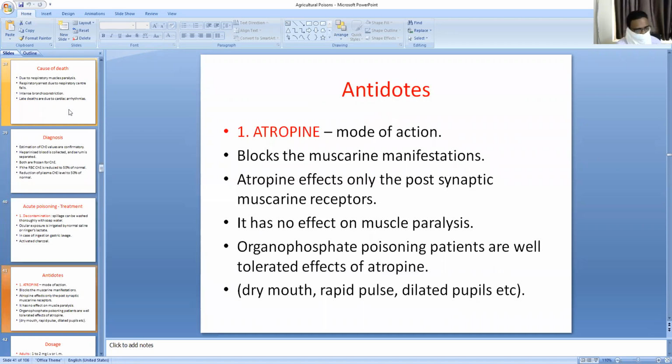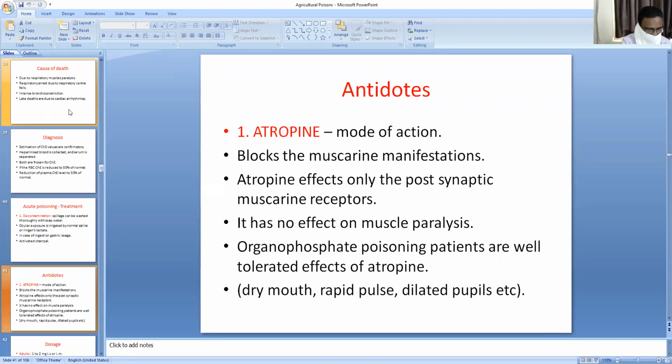Antidotes. So first you have to do decontamination, stomach wash with gastric lavage, and also cathartics. Emesis should not be given. The airway should be patent; you must see that the airway is patent. If the person develops respiratory muscle paralysis, then the patient should be intubated and connected to the ventilator.